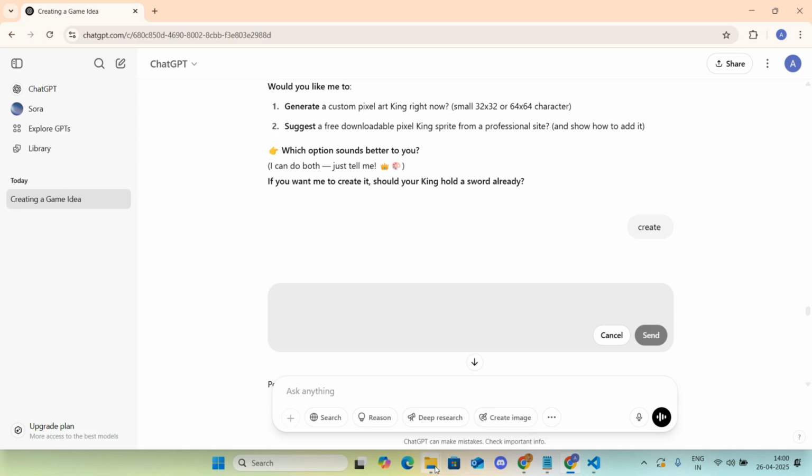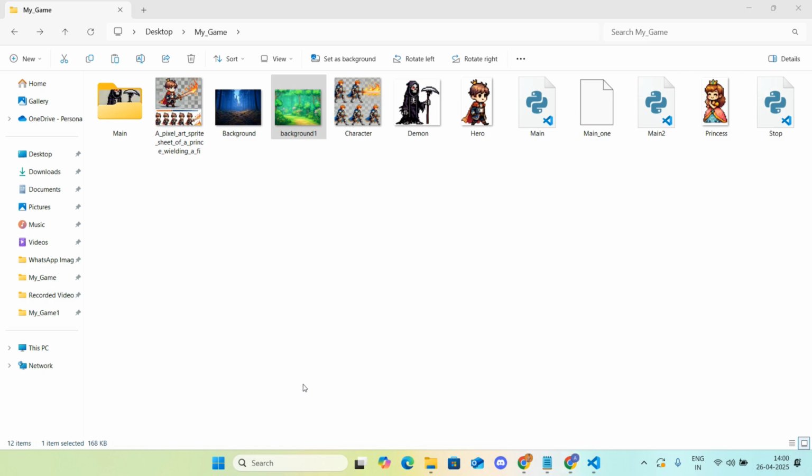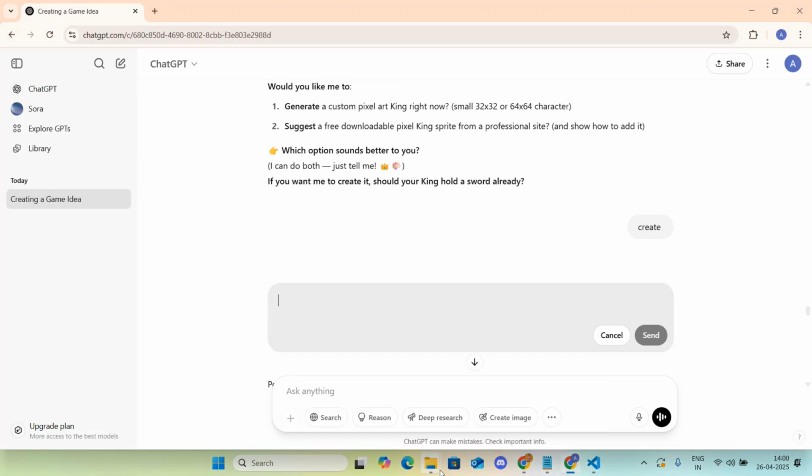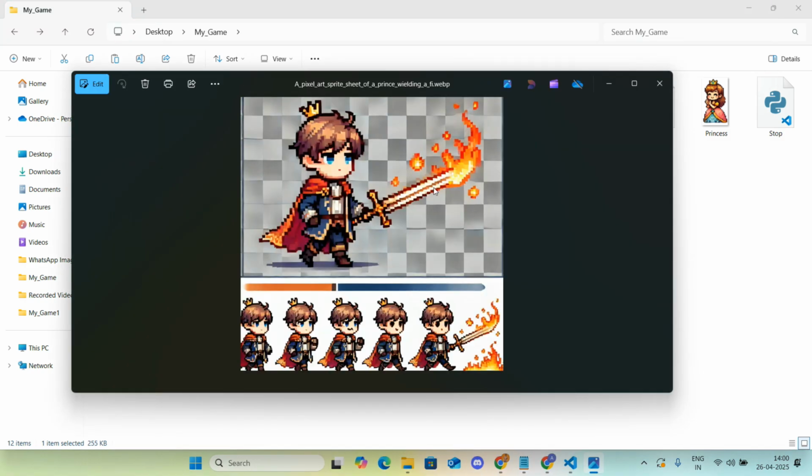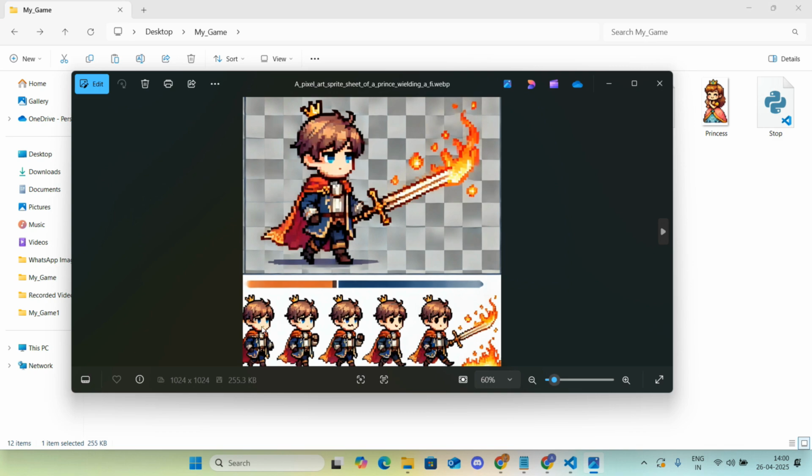So after creating the characters for the game, I also created a background. As you have seen, in a sprite image you get the character at different positions, but we'll be using only one of them. As we have already created our own sword, we will be using that only and not the image with the sword.